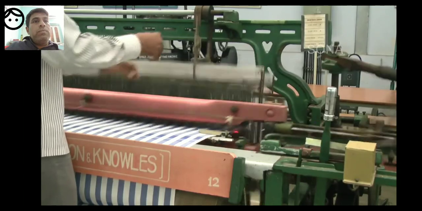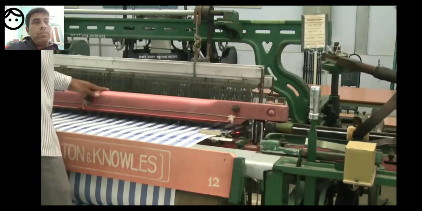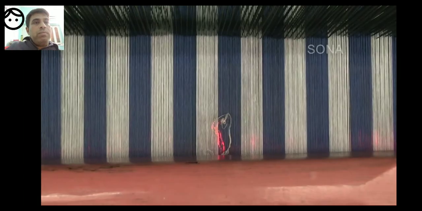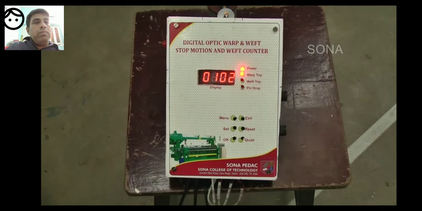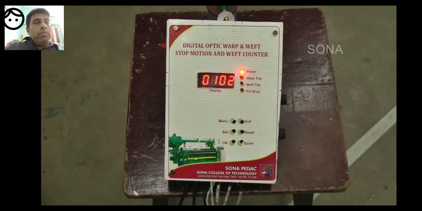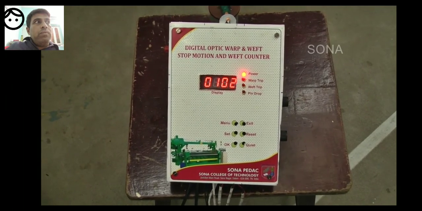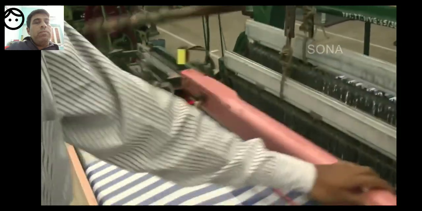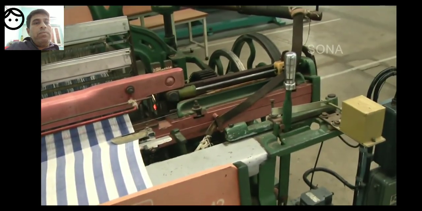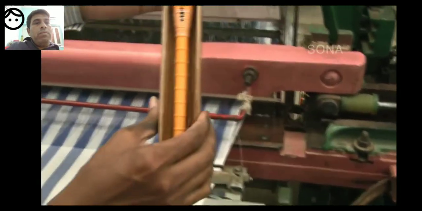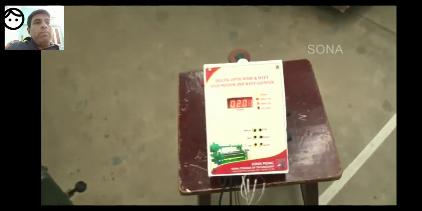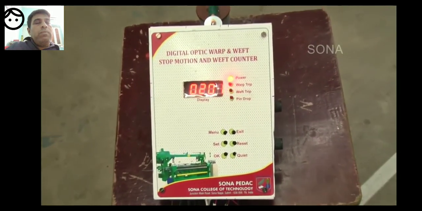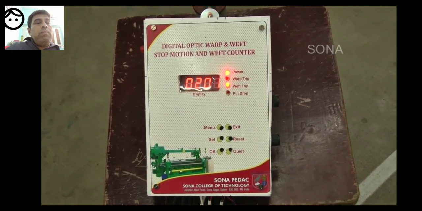When any threads or warp overlap each other, the product will stop the machine due to the interruption of the light falling on the sensor. Then the product indicates the warp trip fault with an alarm. When the weft thread on the pirn is about to end, the product will indicate an alarm to alert the operator and stop the machine when it reaches the user-defined limit. Hence, the wastage is minimized. Then the product will indicate the weft trip fault with an alarm.